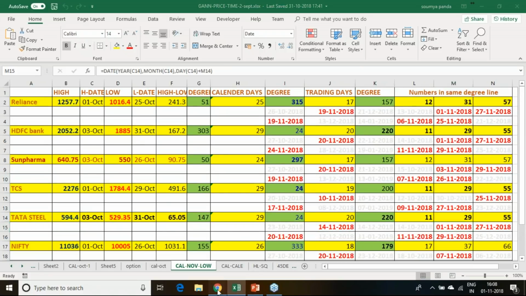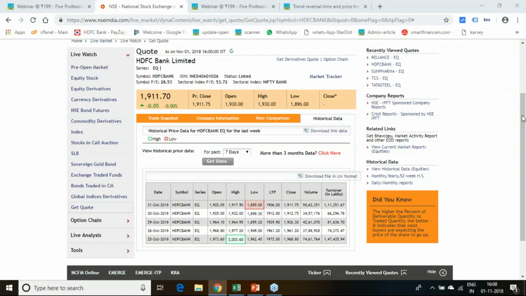For HDFC Bank also, if I compare 30th and 31st October price, on 31st October it was slightly negative, a very minor negativeness it has shown, and in fact on 31st October it also created a low of 1885. As per this trend change date, you must expect some positive closing on the 1st November.